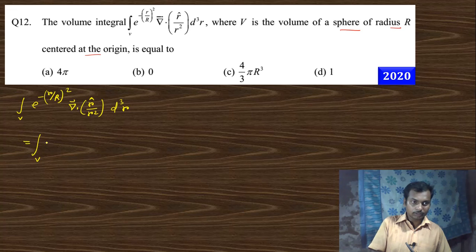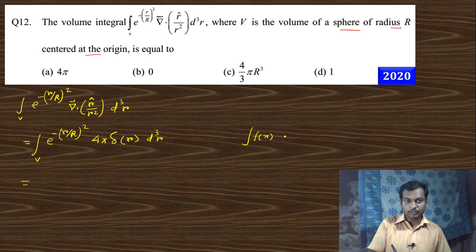If you know that this is a Dirac delta function, that is the 4 pi delta r. Okay, this divergence value is like that. And you know the Dirac delta formula, integral of f of x delta x minus a dx is nothing but f of a.